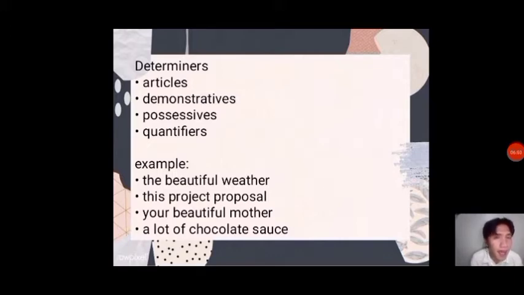And lastly, a lot of chocolate sauce. So the quantifier is the word a lot. Again, the quantifier is the word a lot.